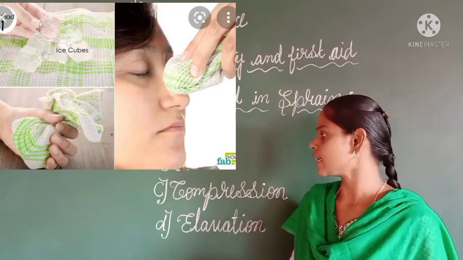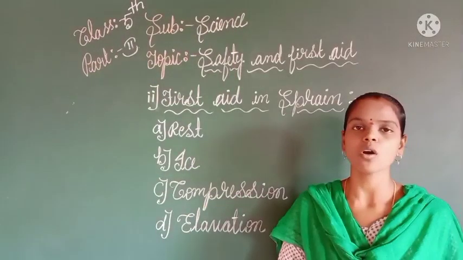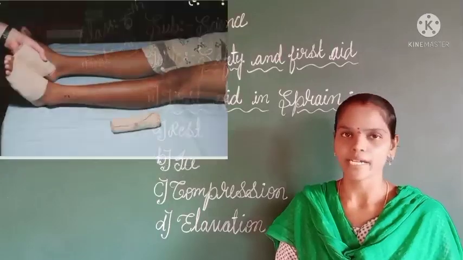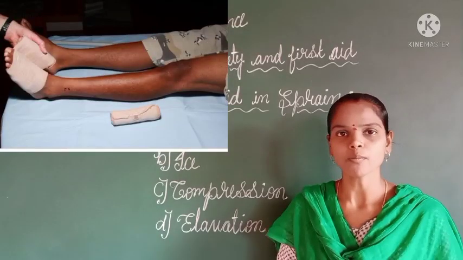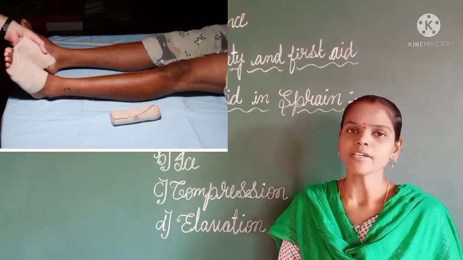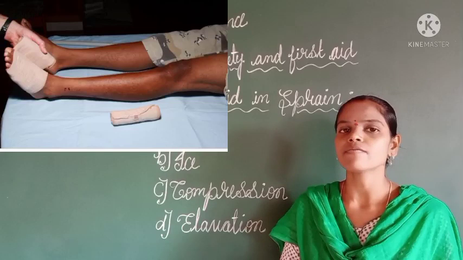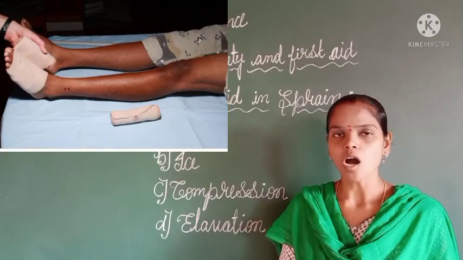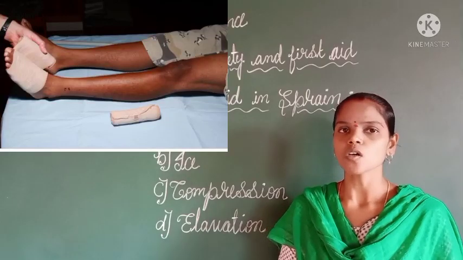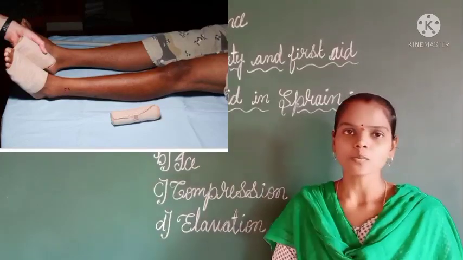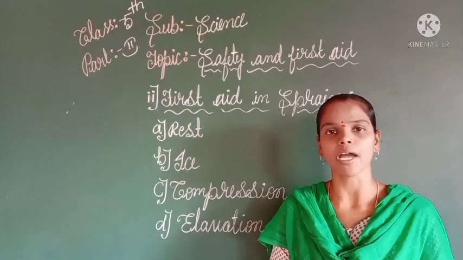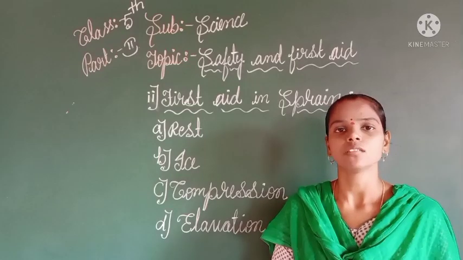The next point is compression. Immediately we have to tie the area with cloth or bandage. That is a very important point. The next point is elevation. Elevation is nothing but raising the area where the sprain is caused. That area should be raised up. So these are the RICE principle for a sprain. After that, we have to immediately take that person to the doctor.